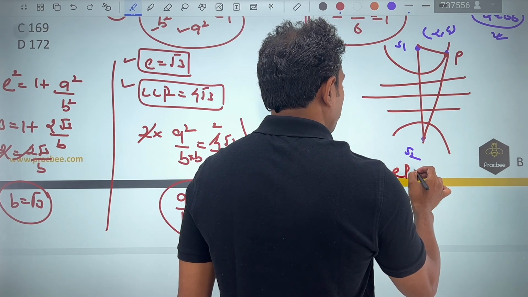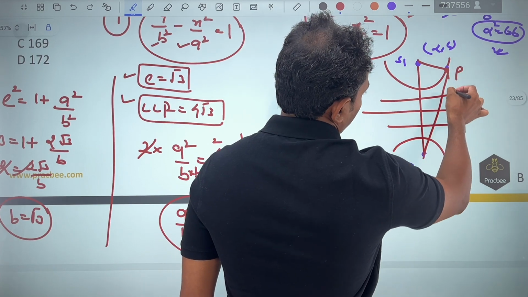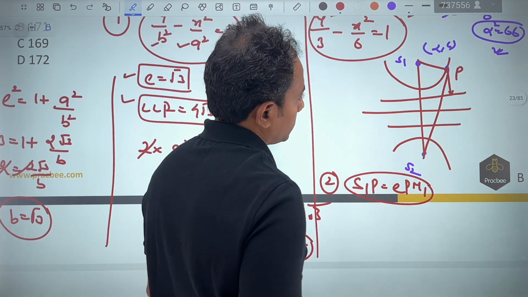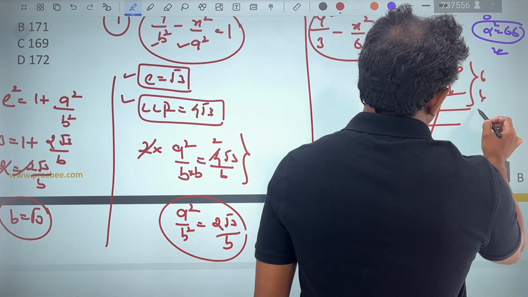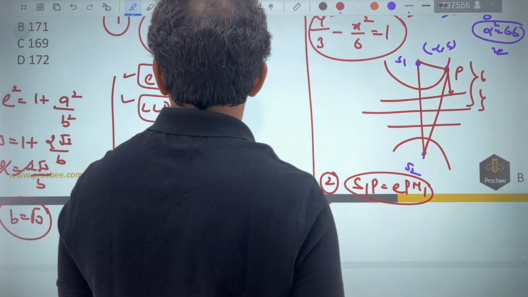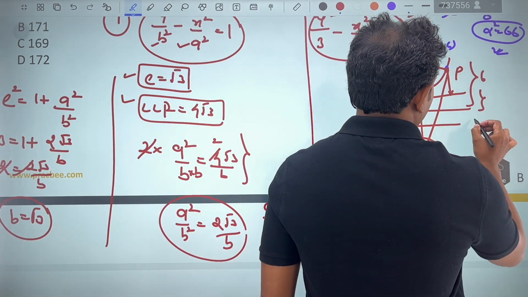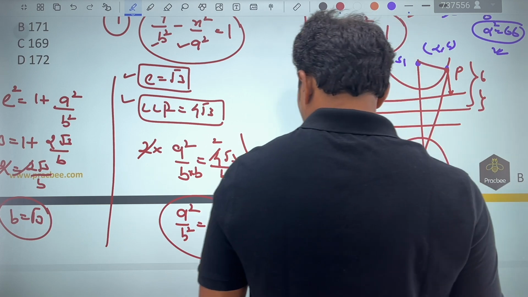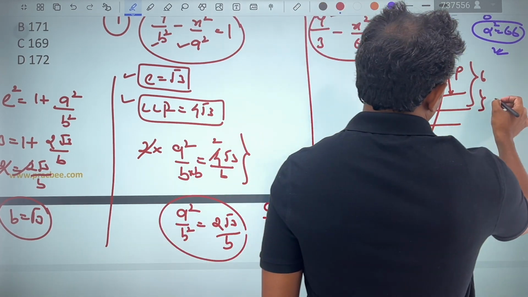It will be equal to pm1. So if I want to find this, I can find this by using this. Now we can see that this distance is given as 6. This would be equal to, here in this case, b by e. So that will become, b we figured out was nothing but root 3. So root 3 by root 3 this will become, so this distance is 1.